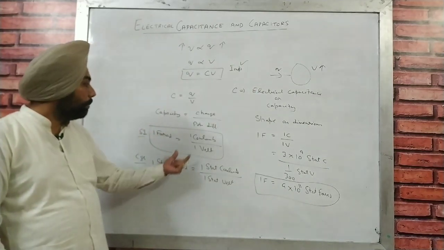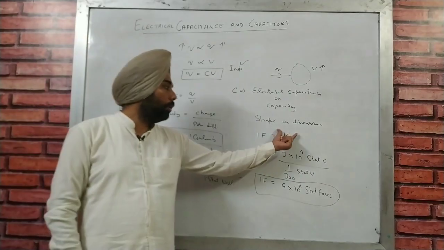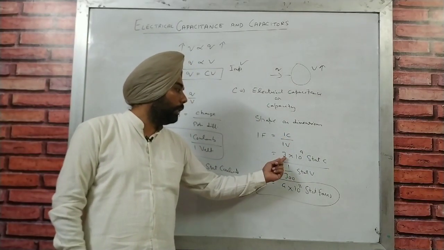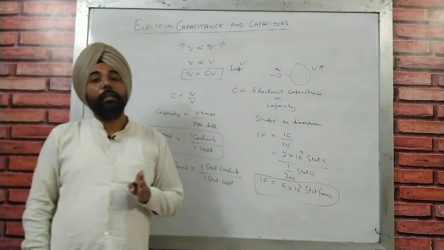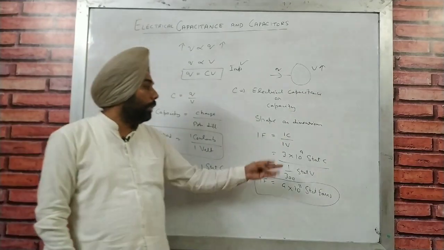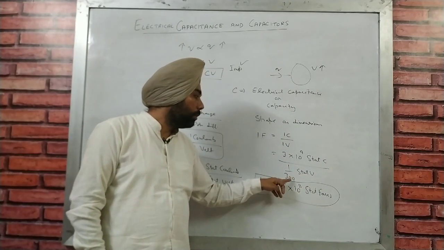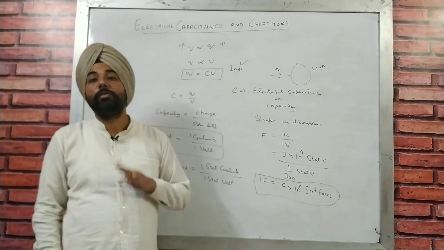It's very easy because 1 farad is 1 coulomb over 1 volt, and 1 coulomb is 3 into 10 raised to power 9 stat coulomb, which we have already done in previous topics, and 1 volt is 1 over 300 stat volt. So by converting this, 1 farad is 9 into 10 raised to power 11 stat farad. That is the relation between farad and stat farad, and it's very important.